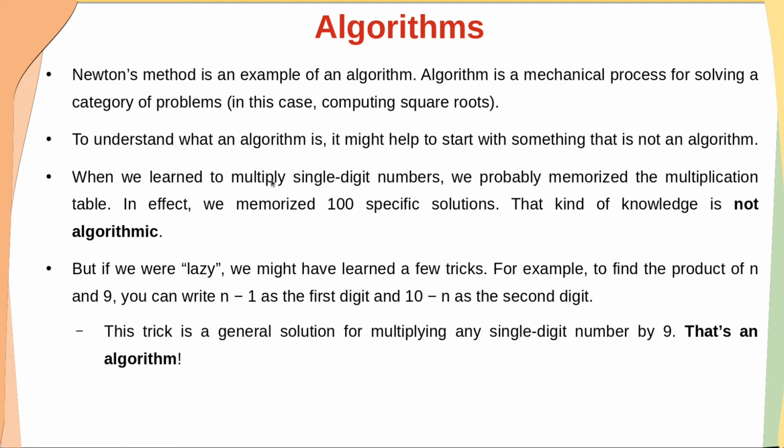When we learn to multiply single digit numbers, we probably memorized the multiplication table. In effect, we memorized 100 specific solutions. Single digit numbers means tables 1 to 10, and we'll stop at 10 only. Everyone has learned in that way. Like 1 into 1 is 1, 1 into 2 is 2, 9 into 1 is 9, then 9 into 9 is 81, up to 10. The multiplication value n will be 1 to 10.